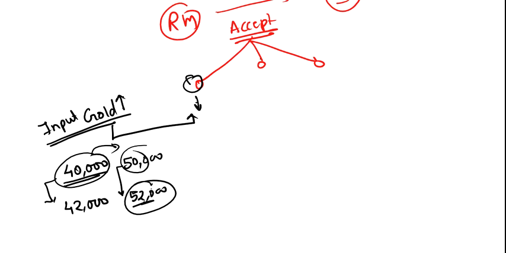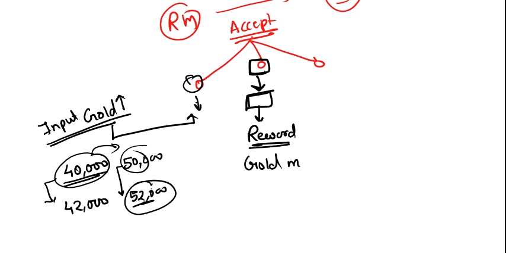Next, I told my board of directors, sir, we are desiring to accept this risk because it can offer a good amount of reward. Clear? Suppose I have gold mines and I am afraid of the price falling. But if I take the hedging position, suppose I take the hedging position at say 42,000.